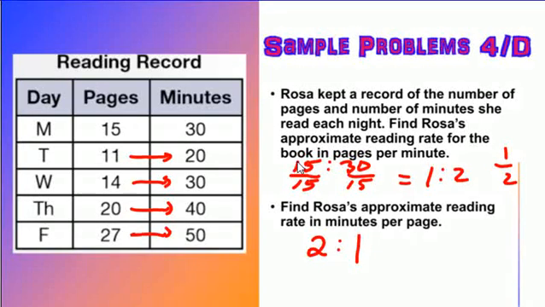So these are approximate. If you were to find the average, it's roughly half, 1 page for every 2 minutes. So that is our lesson on ratios. Hopefully that gives you a good review of using ratios in the future.